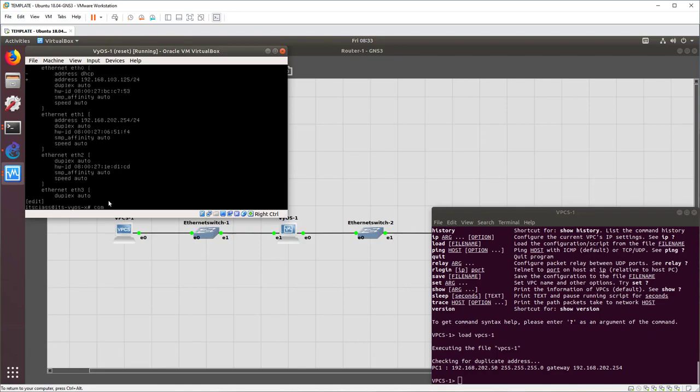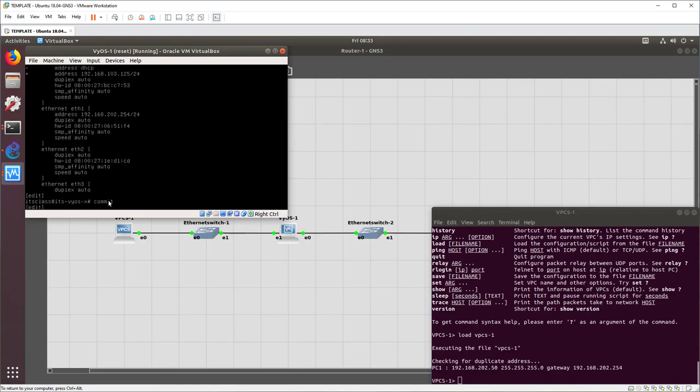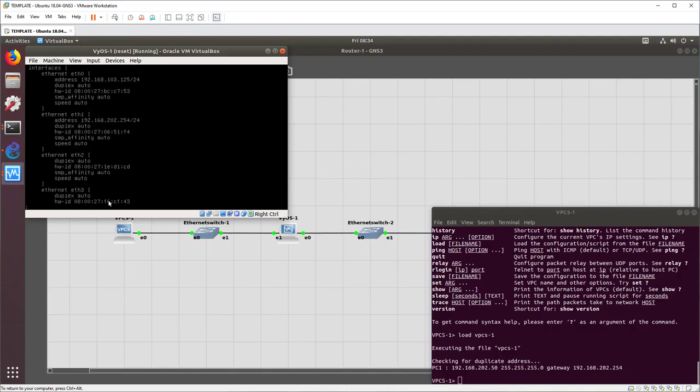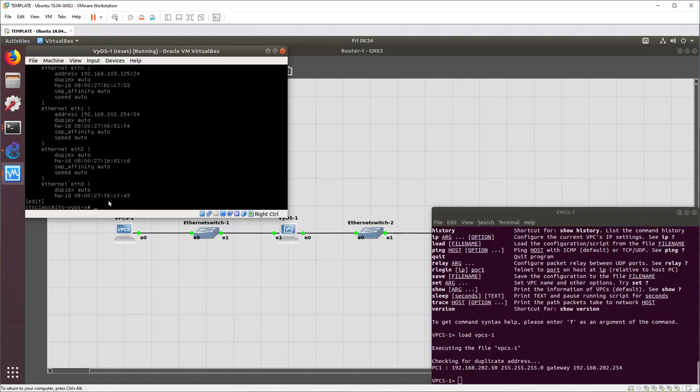So if I type commit, this will actually implement those changes. And we do show, and you can see now ETH0 has the IP address and has removed DHCP. And that's great. That's what we want. At this point, VyOS 1 is pretty much configured on the interface level. VPCS is configured on its interface level. We haven't touched the route table, but we will.